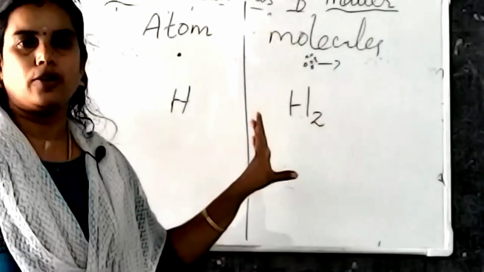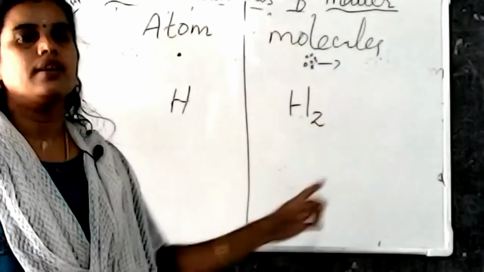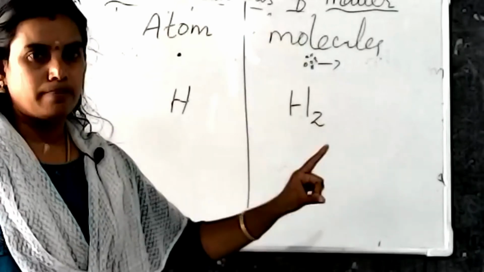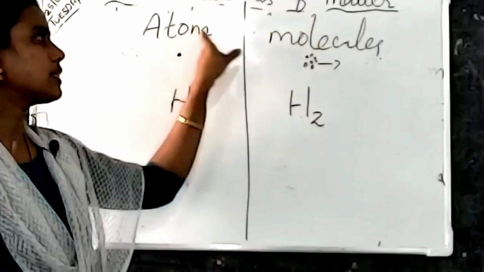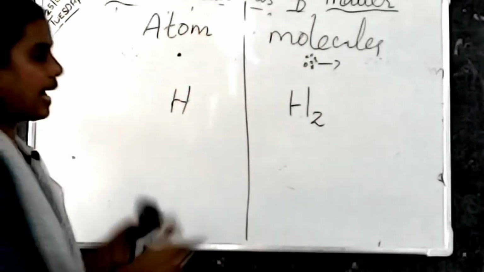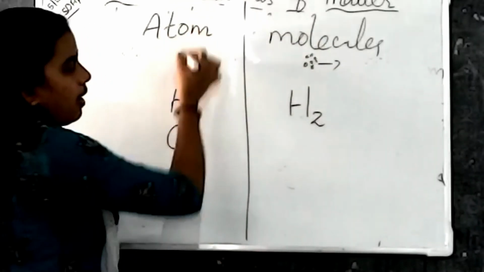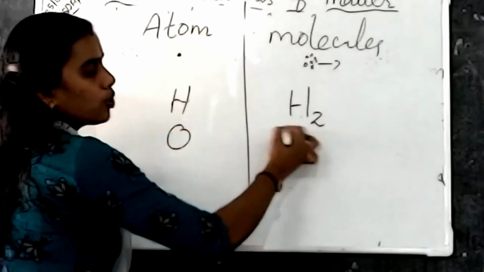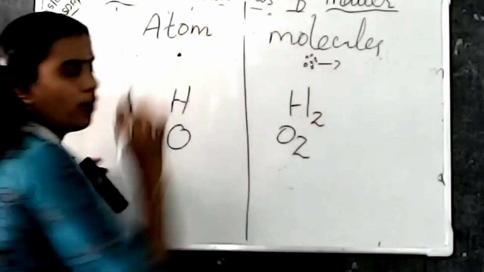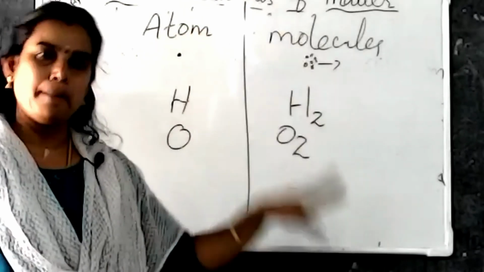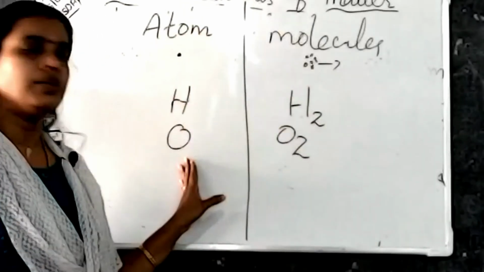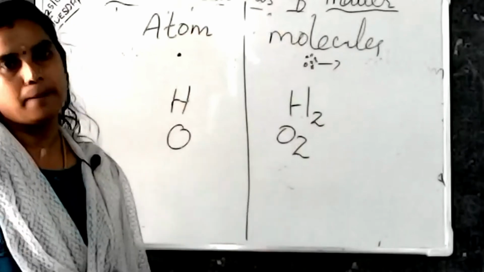So any element with a base number represents molecule. Without base number is known as atom. Like that, O is the oxygen atom and O2 is the oxygen molecule. So molecule consists of a base number, but atom does not consist of any base number.